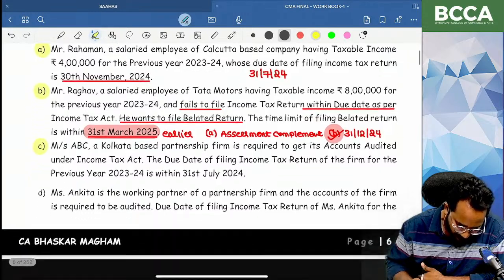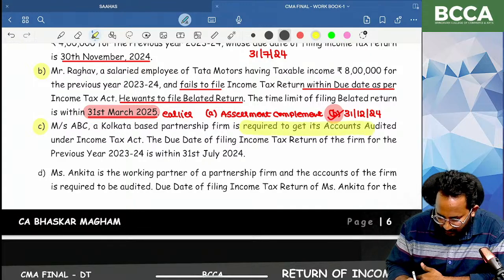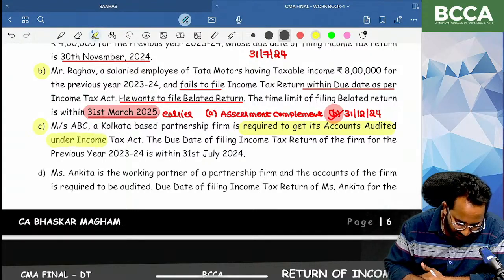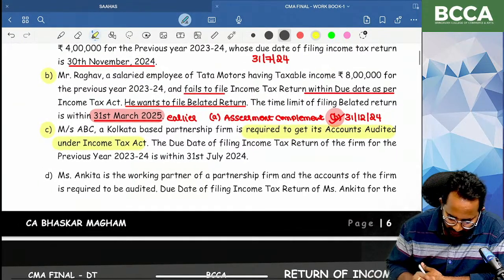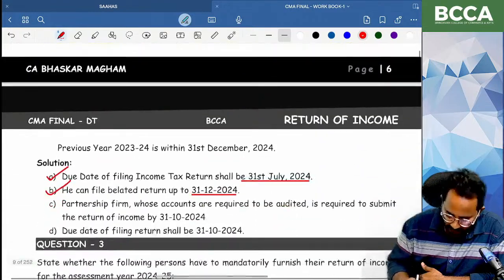ABC is a Kolkata based partnership firm and required to get the books of accounts audited under Income Tax Act 1961. Due date they have given as 31st July 2024. Will it be correct? No. 31st October 2024.